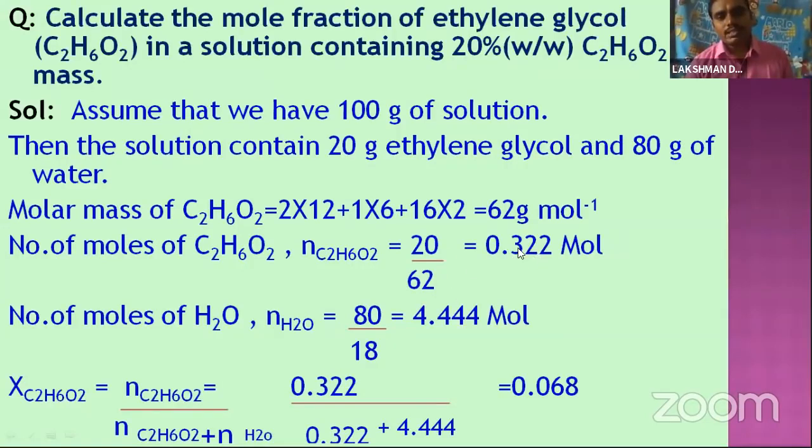That is 0.322 divided by 0.322 plus 4.444. So we get 0.068.